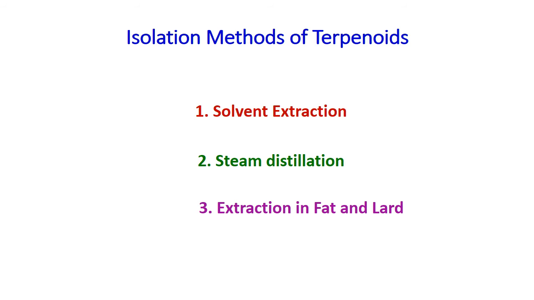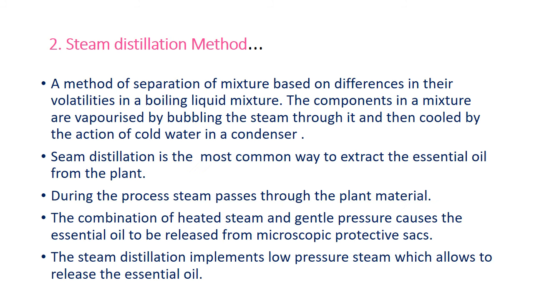In distillation, the principle is the components are separated from the mixture based upon their volatility or based upon their difference in boiling points. In simple distillation method, the reaction mixture or plant material is heated directly by the heating source, while in steam distillation method, the plant material is heated with the help of hot steam. Let us see in detail what is steam distillation, which are the steps involved in steam distillation method.